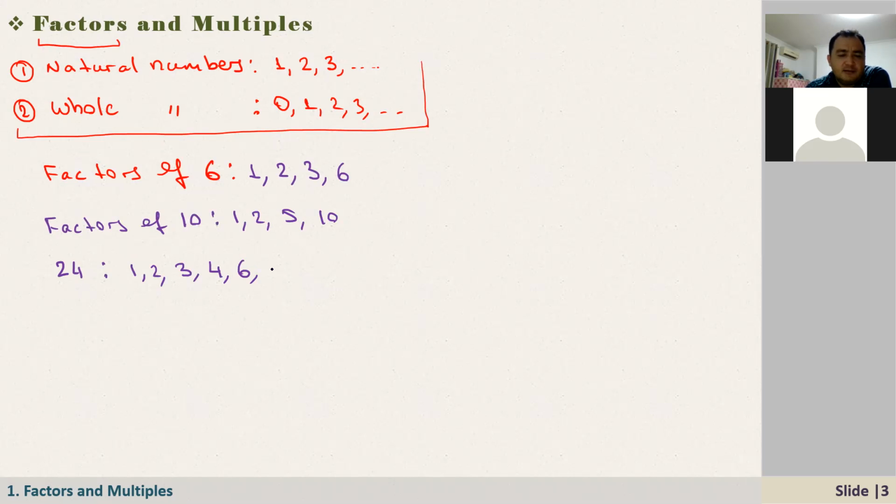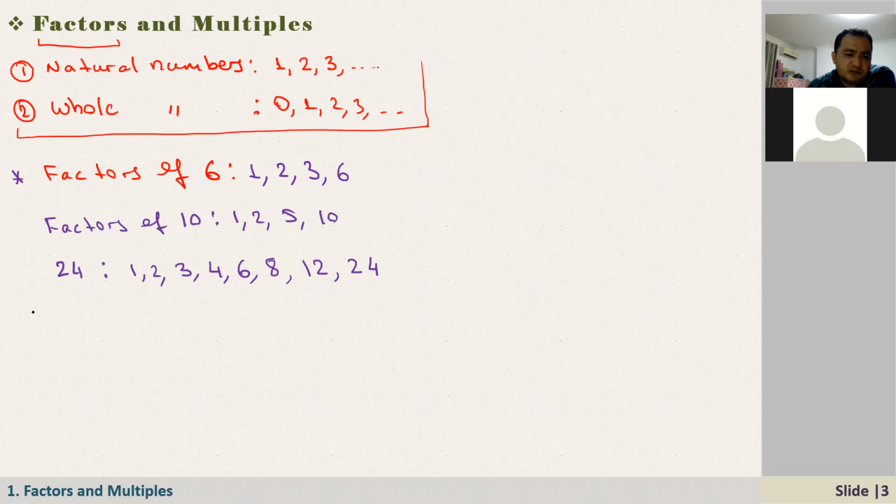And how about 8? Yes, 24 divided by 8 is 3. And how about 12? Yes, also 12, because 12 times 2 is 24, and 24. Good. So that's the factor. Simply, it's a number that divides another natural number without leaving any remainder.